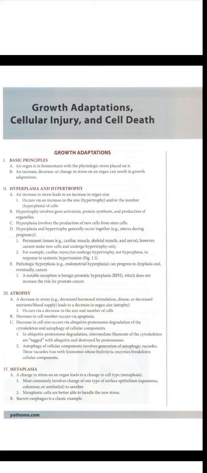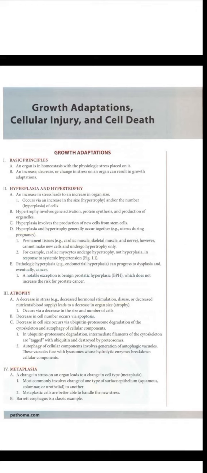The basic principles are an organ is in homeostasis with the physiologic stress placed on it. An increase, decrease or change in stress on an organ can result in growth adaptations. Number 2. Hyperplasia and hypertrophy.